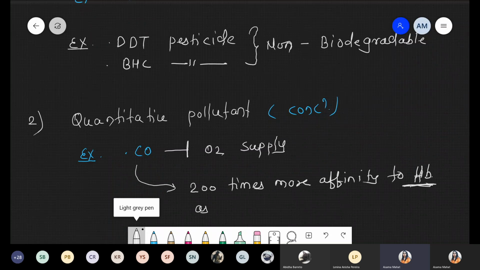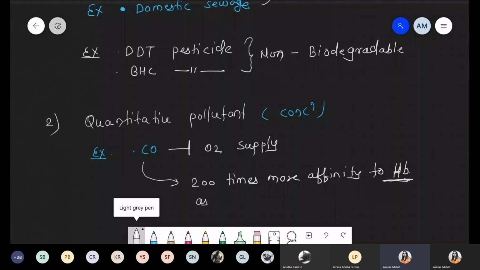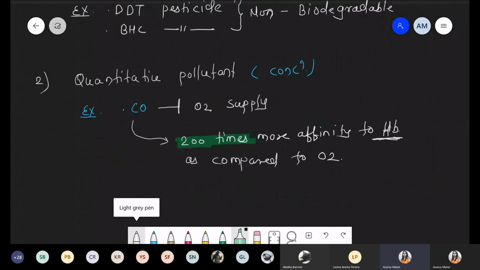Carbon monoxide, right? Carbon monoxide will bind with the hemoglobin. It will form the carboxyhemoglobin complex and ultimately it will reduce the oxygen transportation. So that's why we are saying that as compared to oxygen, it has more affinity, approximately 200 times. Okay, so this is the first reason.